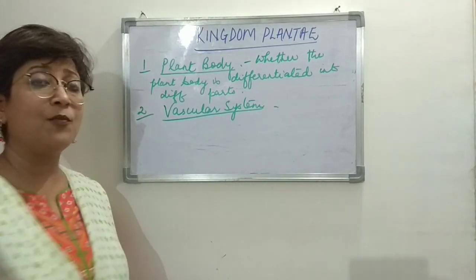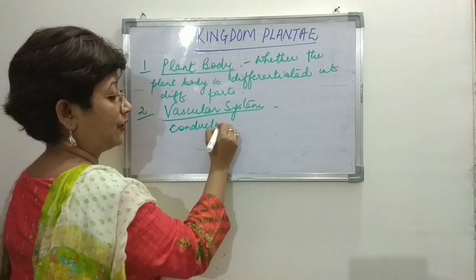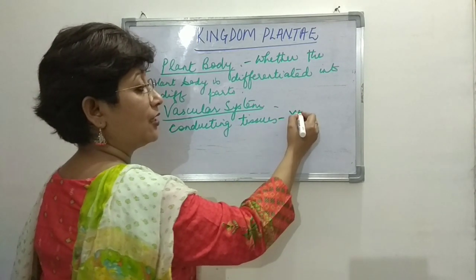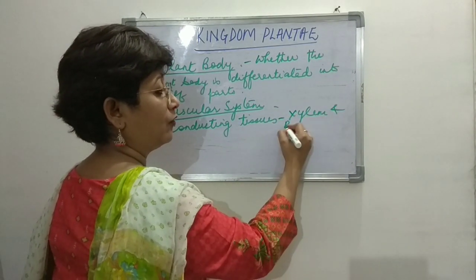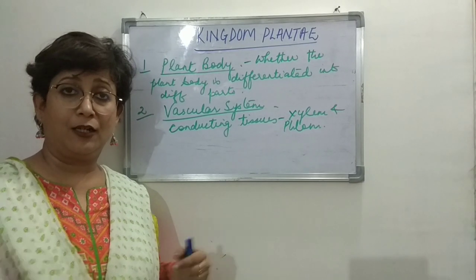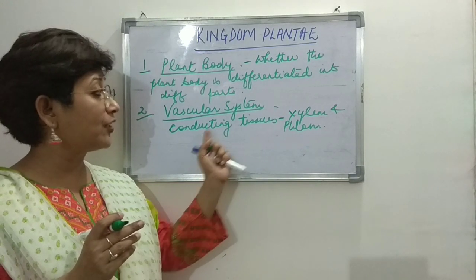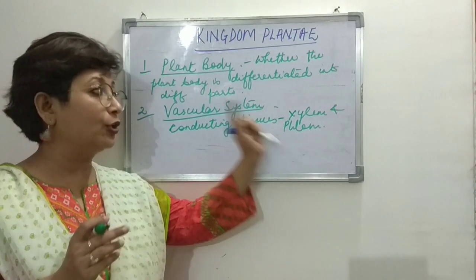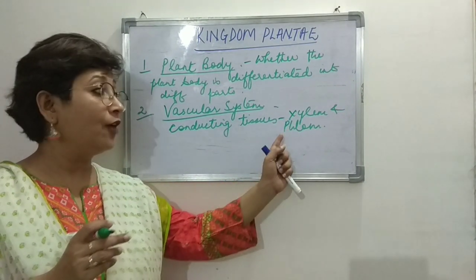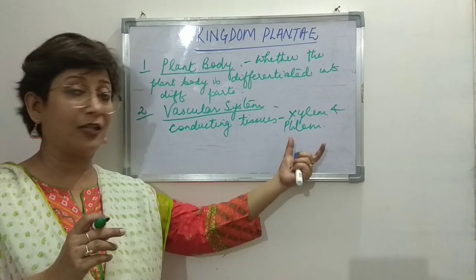What is the vascular system? The presence of conducting tissues. So what are these conducting tissues? These are xylem and phloem. When we study these plant categories, we will see that there are a group of plants which do not have these conducting tissues, or the vascular system is not present in them. Xylem is a conducting tissue which helps in the conduction of water, whereas phloem helps in the conduction of food. So some of them don't have these conducting tissues.